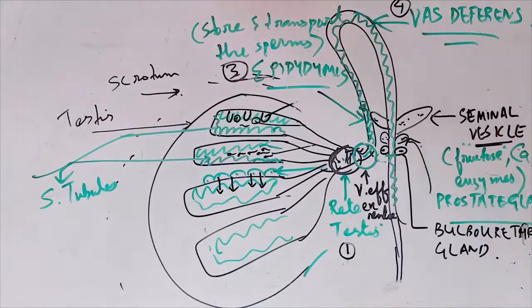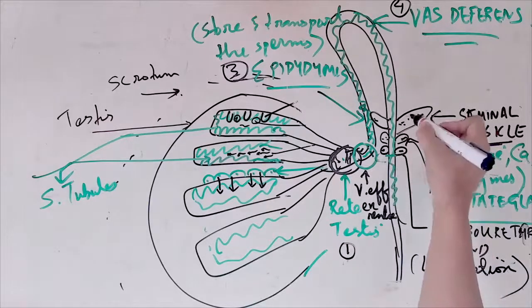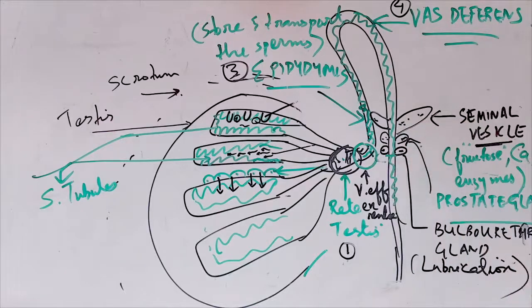It is a gland, so it secretes a secretion. So the bulbourethral gland is for lubrication, so that the sperm can move fast. It is a lubricating gland, am I right? For lubrication. The sperm mixes with fructose and enzymes, and then it comes out as what?